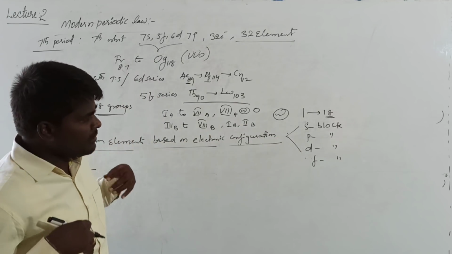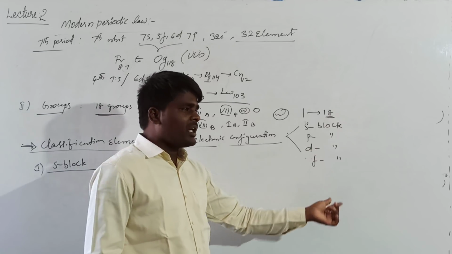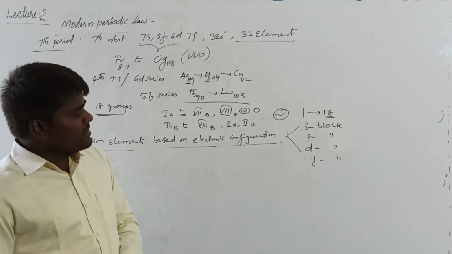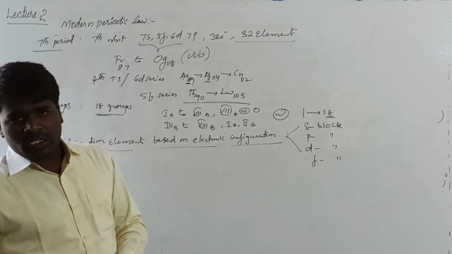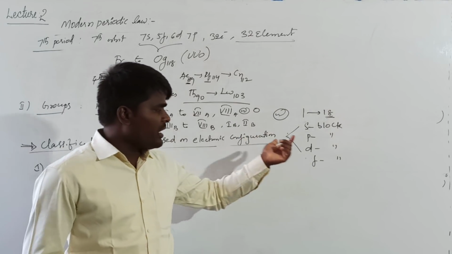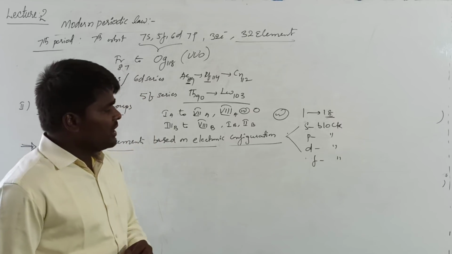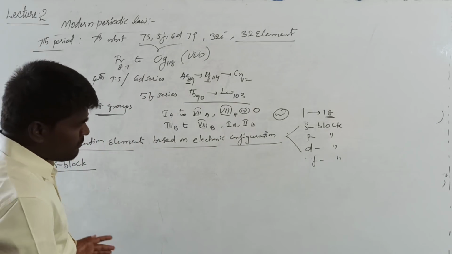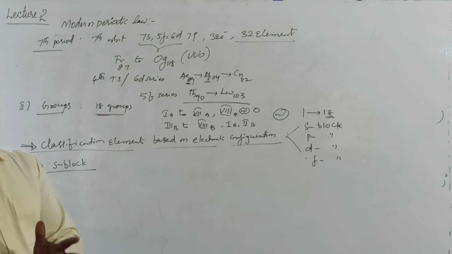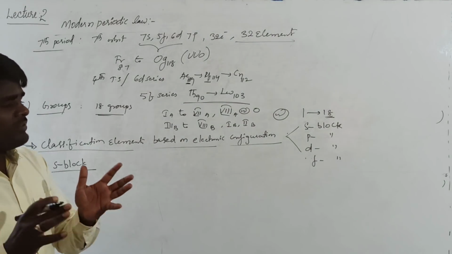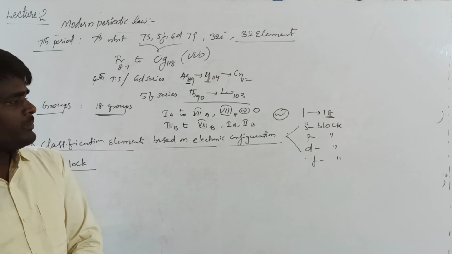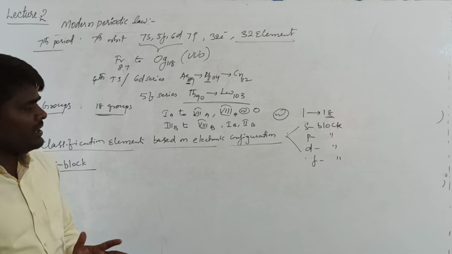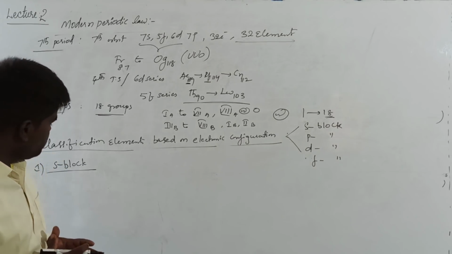If it enters the d orbital, it comes under the d block. Similarly, if it enters the f orbital, it is included under the f block. Based on this, there are 4 blocks in the periodic table: s, p, d and f blocks. Right?